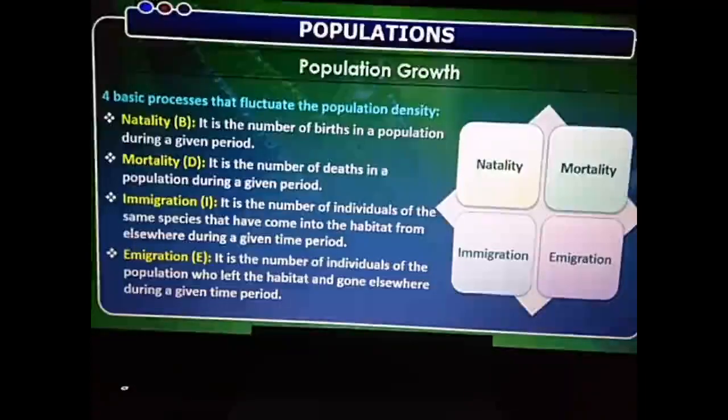Okay, now 2 born, 1 death. Now what happened? The relatives that were around that village, the relatives of the family, listening that one old grandfather has died, what will the relatives do? All the relatives will come to the house of the family. Suppose around 10 relatives from outside are coming to the family because this grandfather has died. So, because of this immigration, the population again increased.